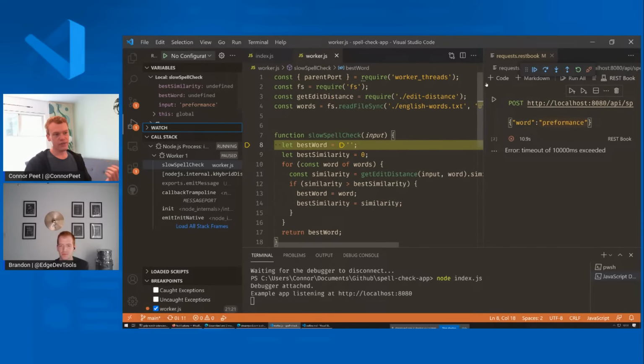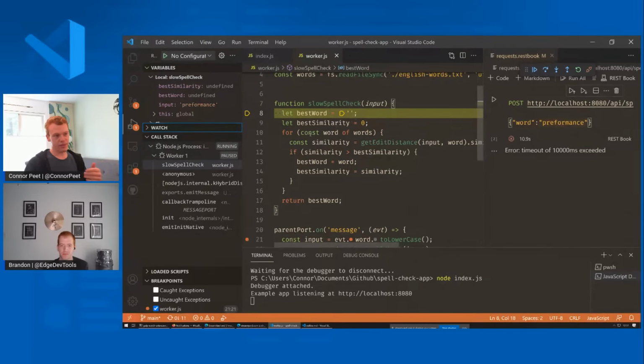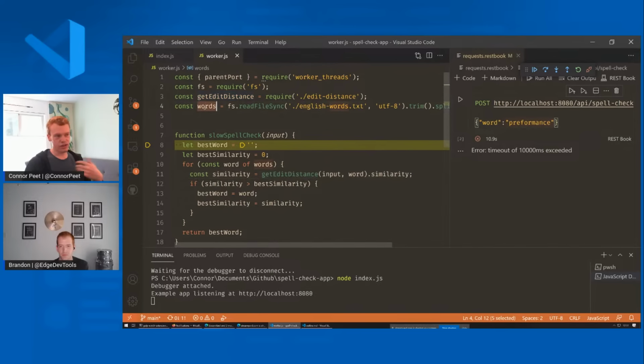We can step into our spell check function, and it looks like this is going through a list of all English words, and looking at the edit distance between them and getting the most similar words. The edit distance is just a number that indicates the number of mutations or changes that you have to make to a certain string to get to another string. So if you have one deletion or one insertion, that's one distance unit away from the original string.